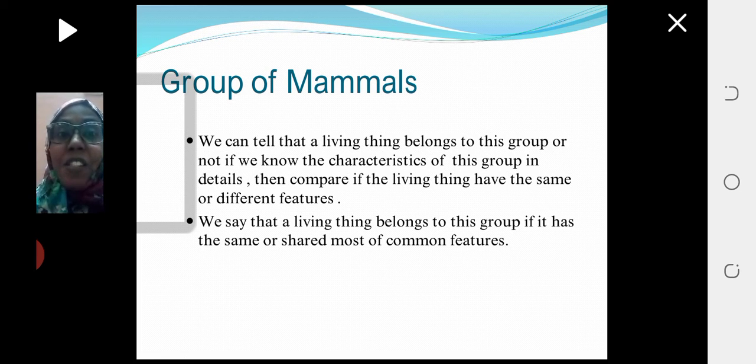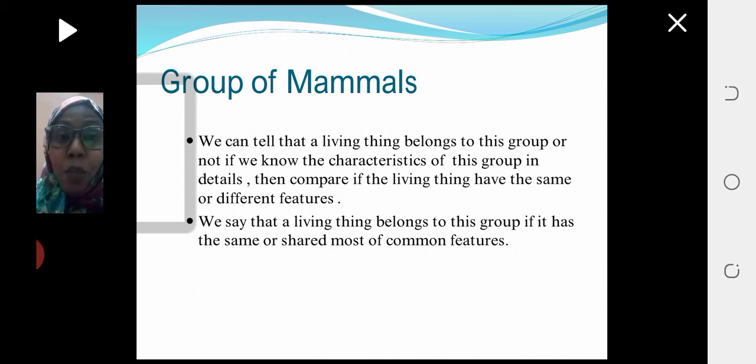This is a key fact to know how you can classify living things into different groups. You have to know the features for each group in detail.